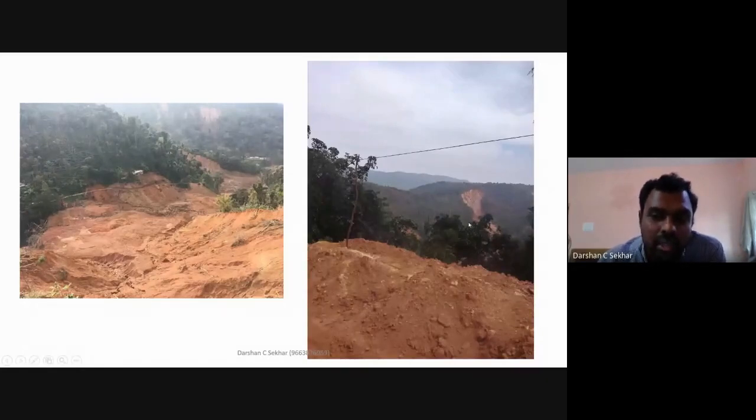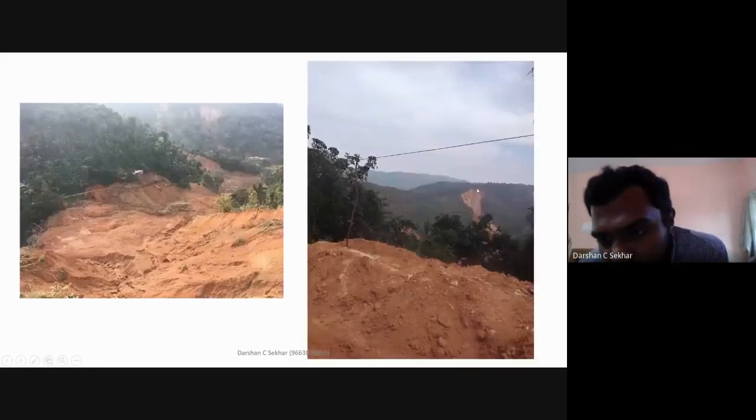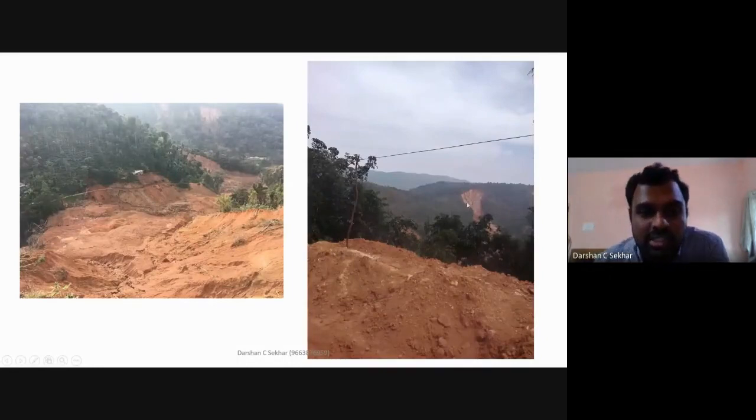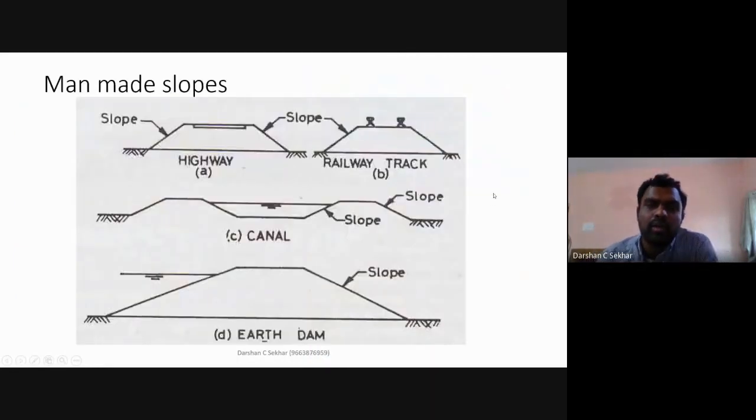So in this regard, as a geotechnical consultant, what do I need to do? I need to find out why it is failing. So that is one thing with respect to why we are doing this test or this session. The other thing is man-made slopes. So how is this relevant?